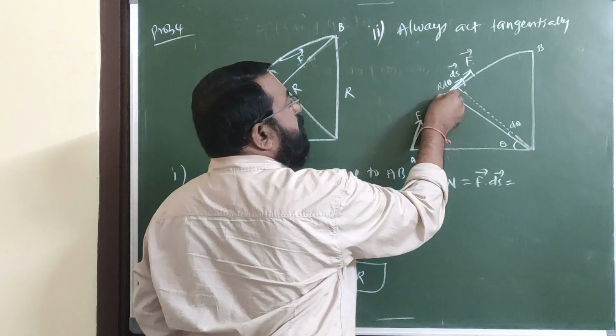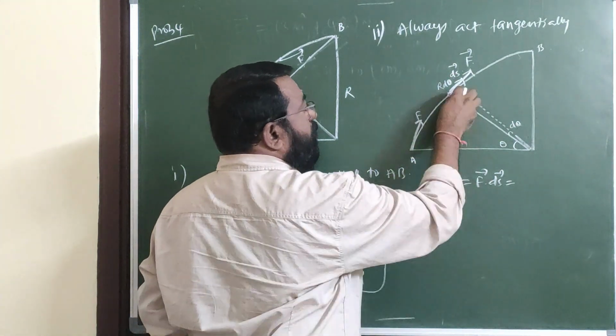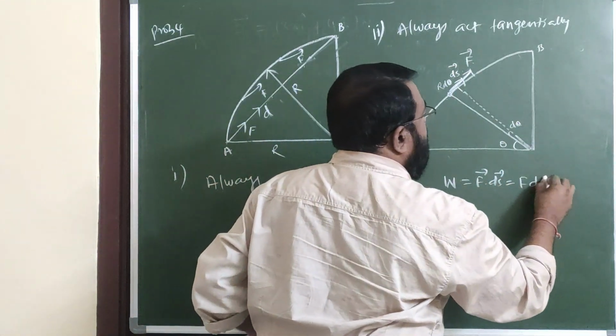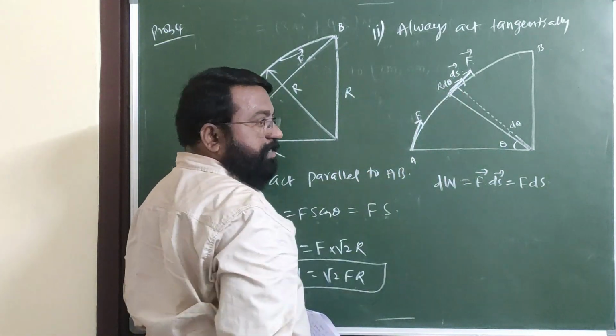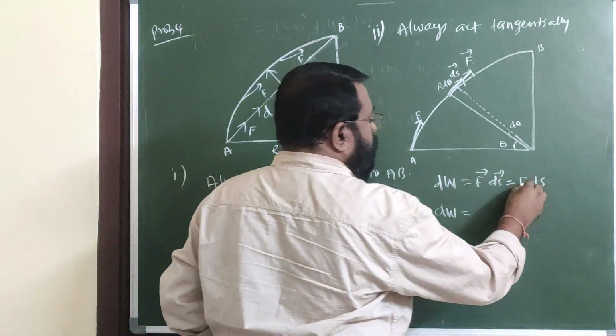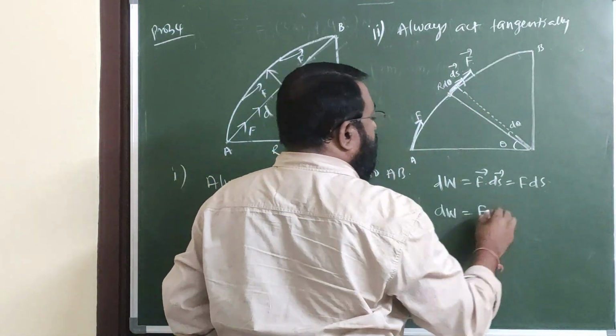See, f bar along the tangent, displacement also along the tangent. For this small displacement, ds bar, this becomes f ds. This is dw for this small displacement. Therefore, dw is equal to f into, what is ds here? This length r d theta.